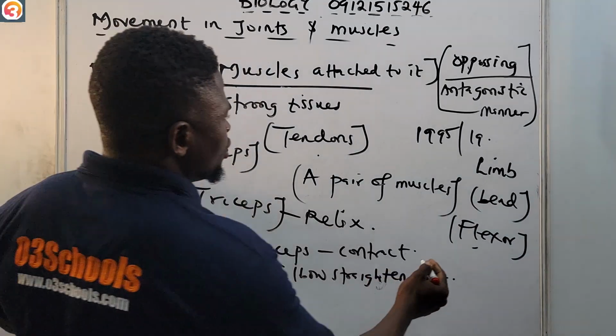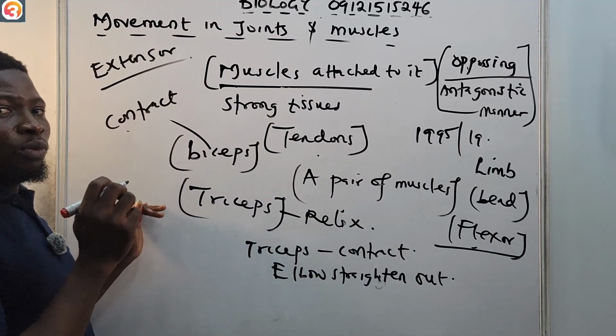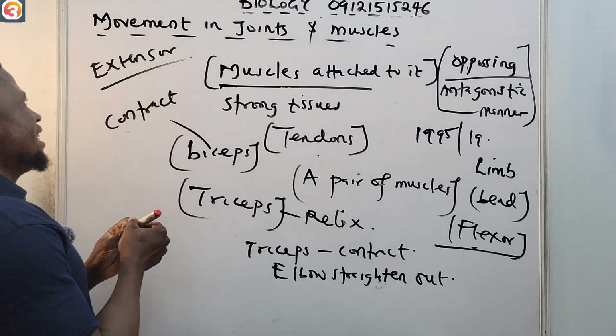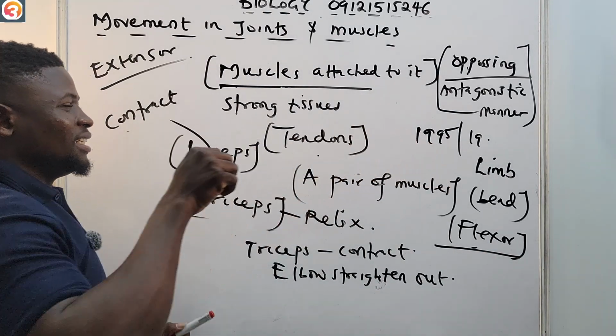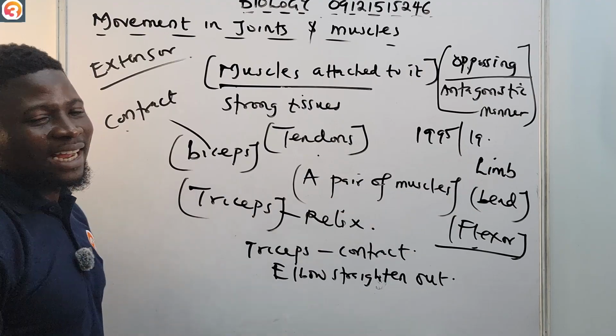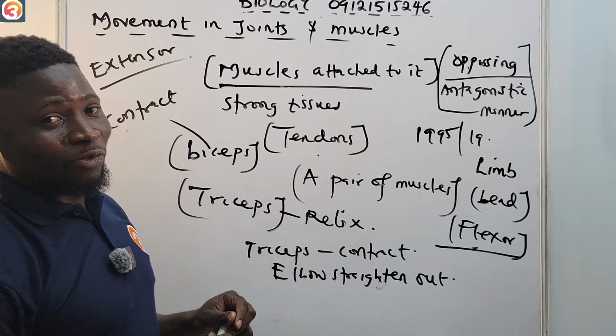Okay, so the flexor causes the bicep to bend, while the extensor causes the tricep to straighten out. So please take note of that also.